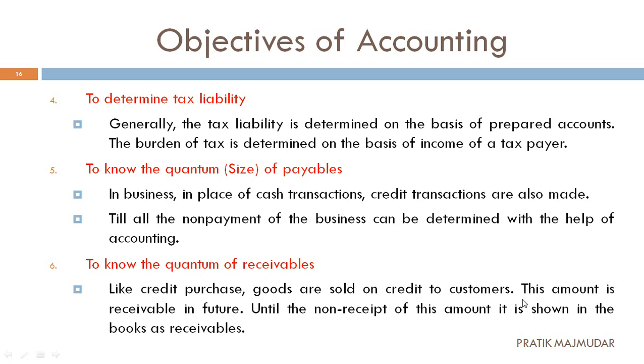So how much amount we are going to get in the future, that can be determined with the help of accounting. That means all non-receipt of the amount is shown in the books as a receivable, and finally we are able to get them contacted and we can get the money. So that will be helped with this accounting only.